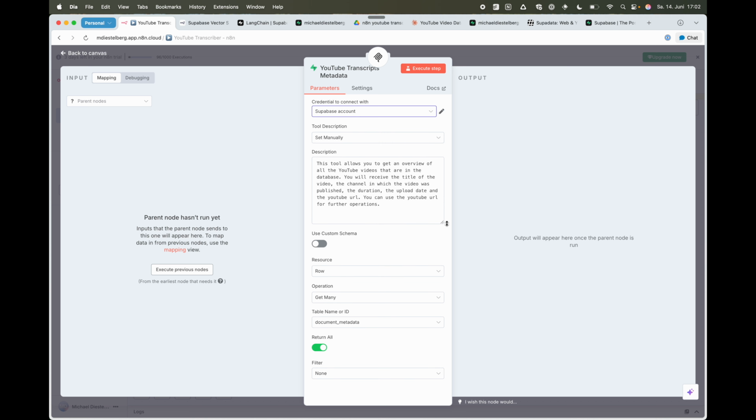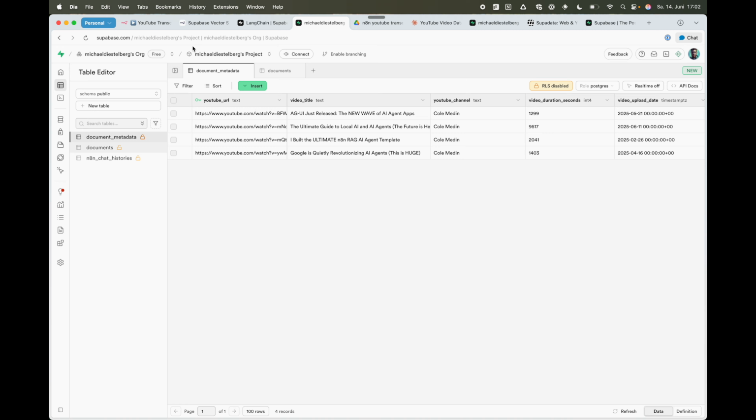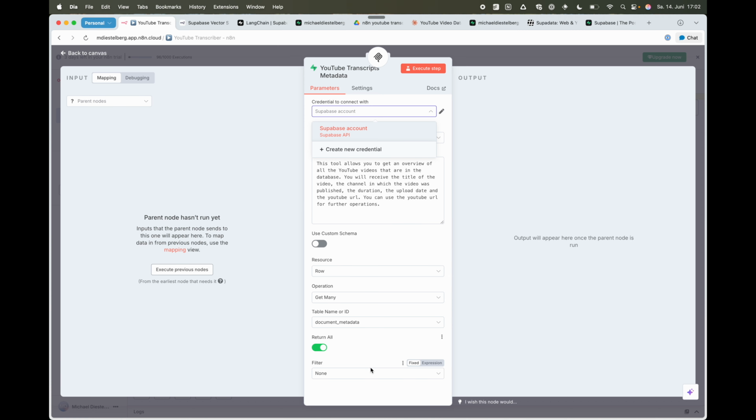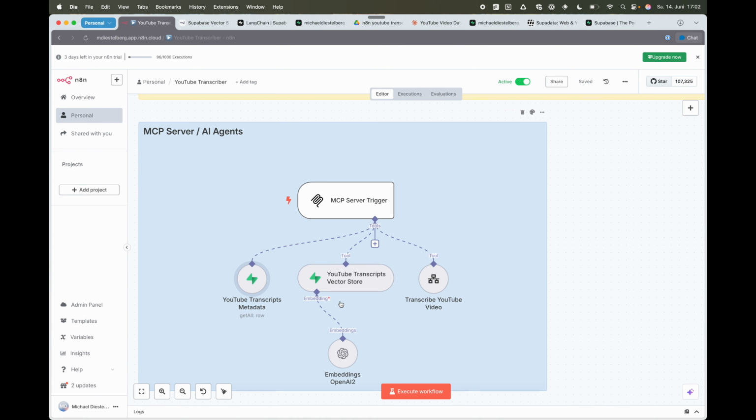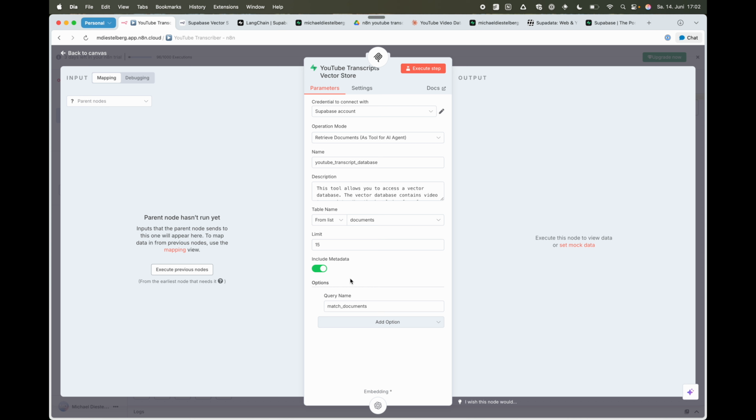I am providing a description that the AI will see, so it knows what this tool is providing, how to use this tool basically. And what this node is doing is getting many rows from the document metadata table, so that table that we saw here before, and is returning all of them without any filters, so the AI has access to this. The second tool is retrieving documents from the vector store in Supabase.